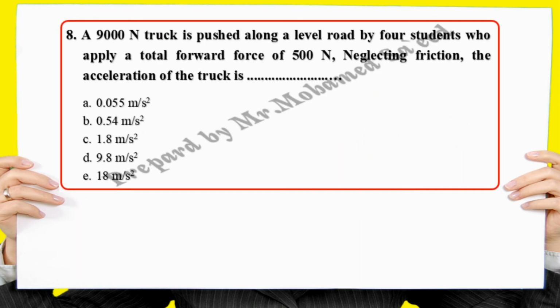A 9,000 Newton truck is pushed along a level road by 4 students who apply a total forward force of 500 Newton. Neglecting friction force, the acceleration of the truck is: 0.055 meter per second squared, 0.54 meter per second squared, 1.8 meter per second squared, 9.8 meter per second squared, or 18 meter per second squared.